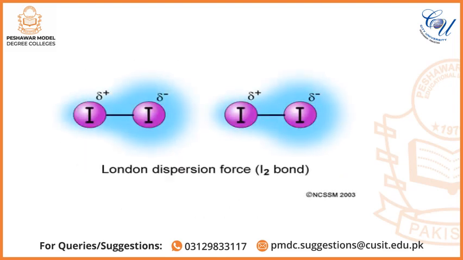So this is the example of iodine, in which two types of temporary dipoles are produced, known as instantaneous dipole and induced dipole. After that, by electrostatic force of attraction, these dipoles attract each other, which are known as London dispersion forces.